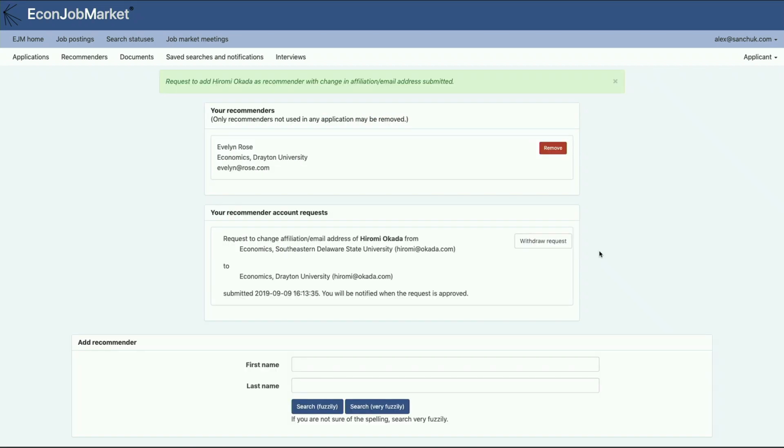And now we're back at the recommenders page for the applicant Alex Sanchuk. And we see the status of the recommenders. We have Evelyn Rose, who we added before. And then we have the request that we just submitted, which is for a change in Okada's affiliation.